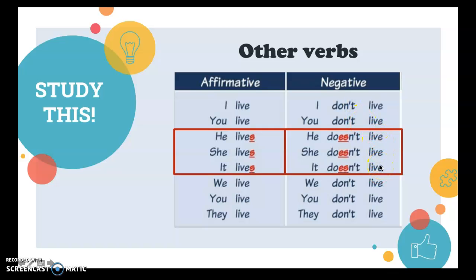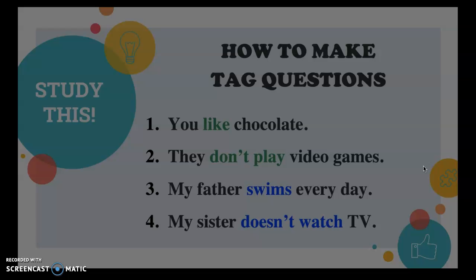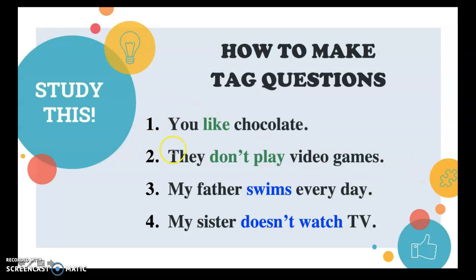Live. Yes? So remember, only when you have the subjects he, she, and it, you are going to write a letter S with the verb in the affirmative form. And when you have he, she, and it in negative, you have to add the auxiliary doesn't and the verb in the base form. Yes? Perfect. Here we have 4 sentences in simple present with other verbs. You like chocolate, they don't play video games, my father swims every day, my sister doesn't watch TV.